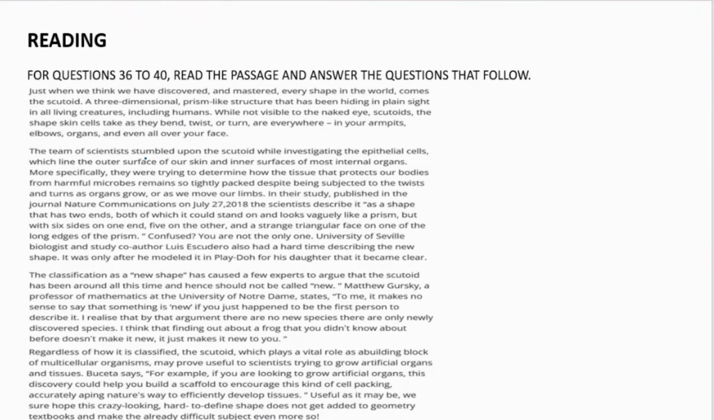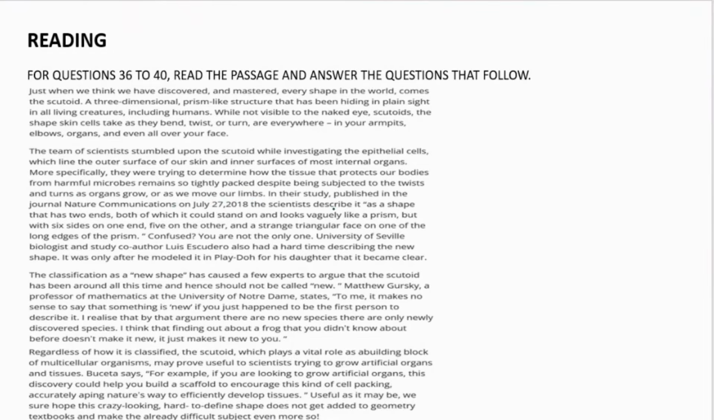The team of scientists stumbled upon the scutoid while investigating the epithelial cells, which line the outer surface of your skin and inner surfaces of most internal organs. More specifically, they were trying to determine how the tissue that protects our bodies from harmful microbes remains so tightly packed despite being subjected to the twists and turns as organs grow or as we move our limbs.